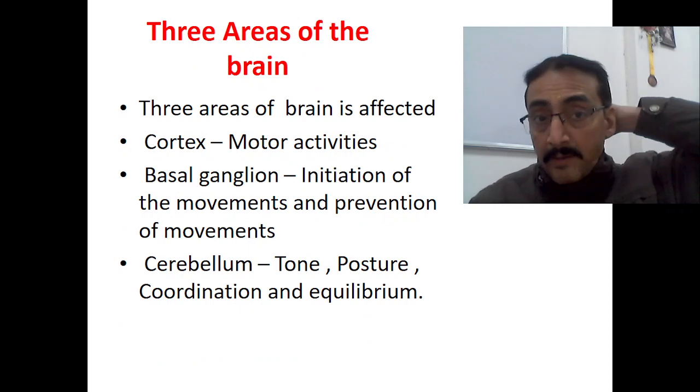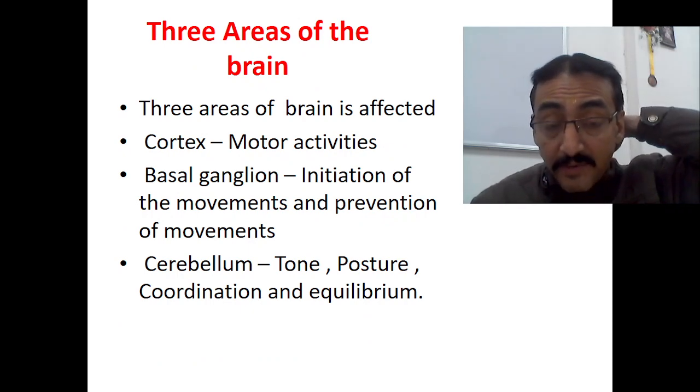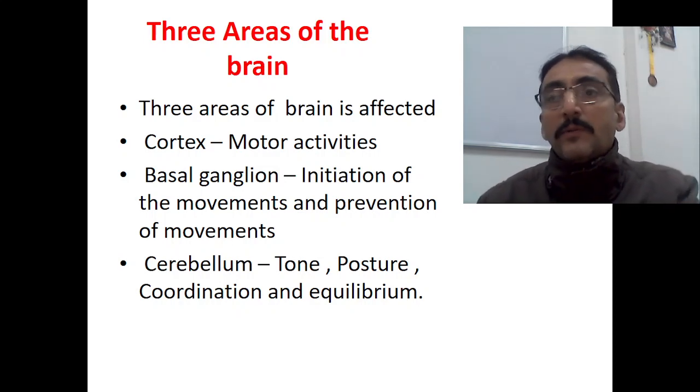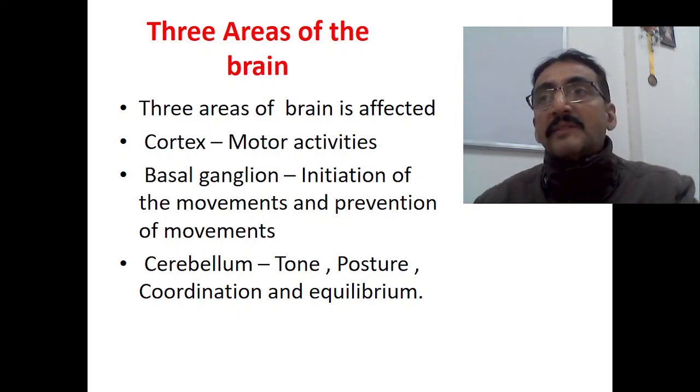The three areas of the brain that are affected in cerebral palsy are: one is the cortex. Most commonly, the cortex is affected, especially the frontal cortex, because so many motor centers are present there. When the cortex is affected, motor activities are affected, because all the motor plans are formed in the cortex itself, to be executed by the muscles; the programming is done in the cortex.